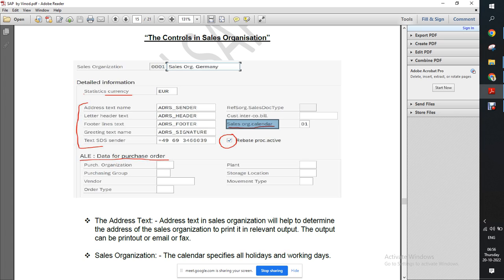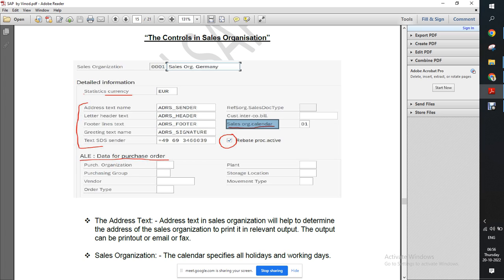So how will the system understand all this logic when we need to initiate? They will understand with the help of this calendar, the factory calendar. But sometimes it will happen that the customer accepts the material only on Saturday and Sunday. They will say, no, we have working hours Monday to Friday, so we cannot accept any material during our working days. Saturday and Sunday is our holiday, so you can send material only on Saturday and Sunday.